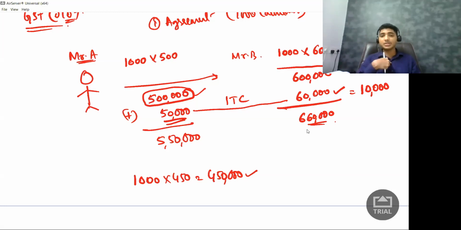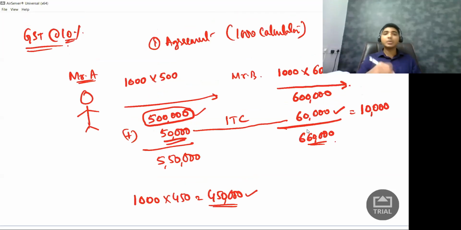The law says there are two conditions. If I want to pay GST on the reduced value, that is 4 lakh 50,000 rupees, what is the first condition? First condition is there has to be agreement between the supplier and the recipient. That is there. Second condition is the most important one. Second condition says my recipient, that is Mr. B, should not take credit on the discounted portion.